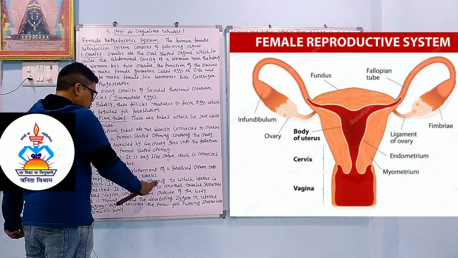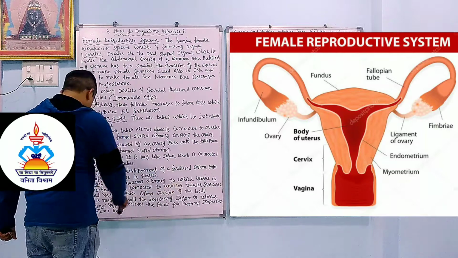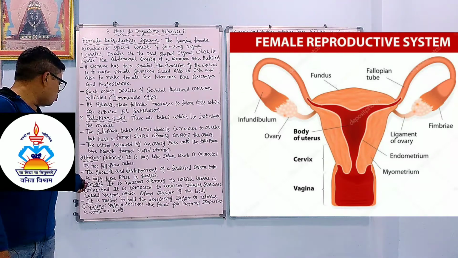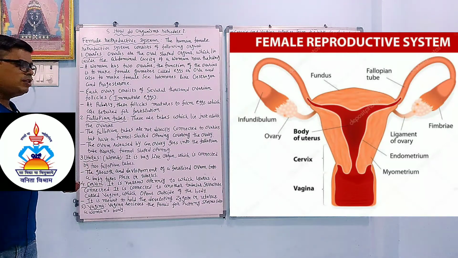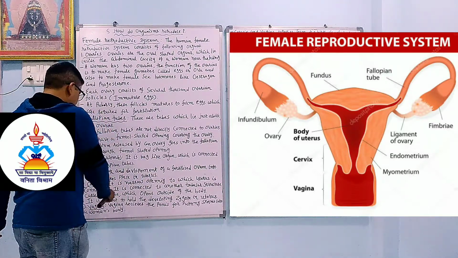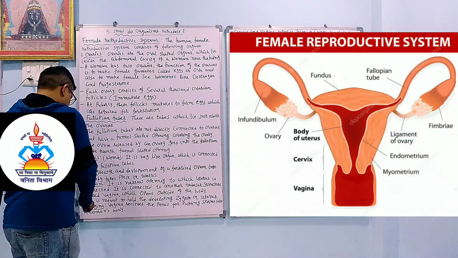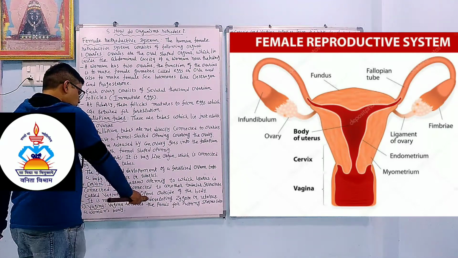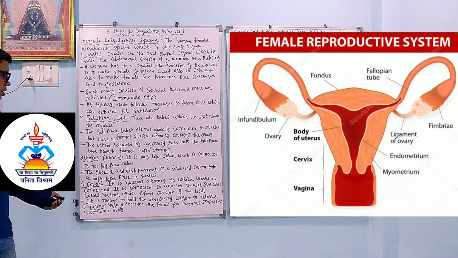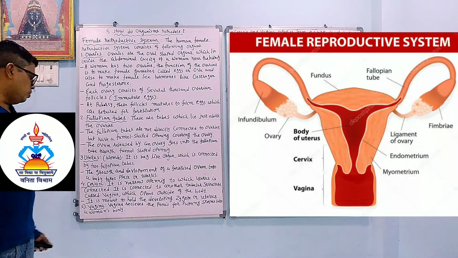Cervix. It is a narrow opening to which the uterus is connected. It is connected to another tubular structure called the vagina, which opens outside of the body. So the cervix is connected with two parts: one is the uterus, another is the vagina. It is meant to hold the development of the zygote in the uterus, so the cervix is very important.